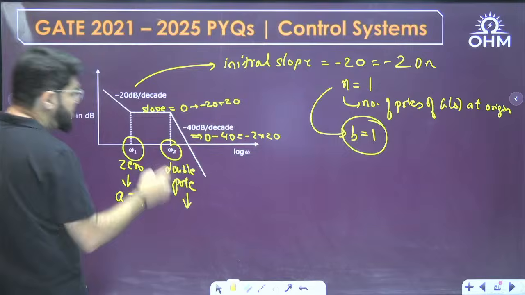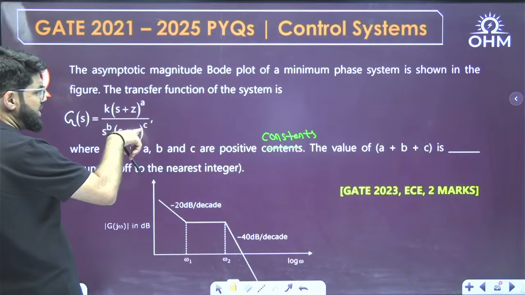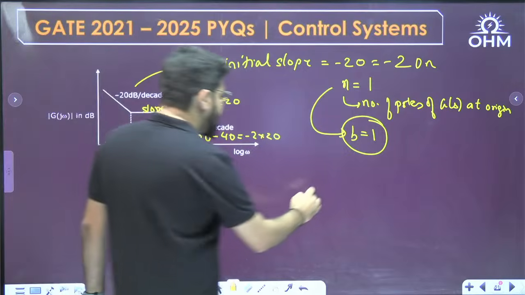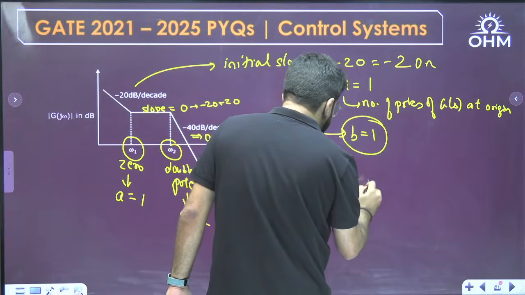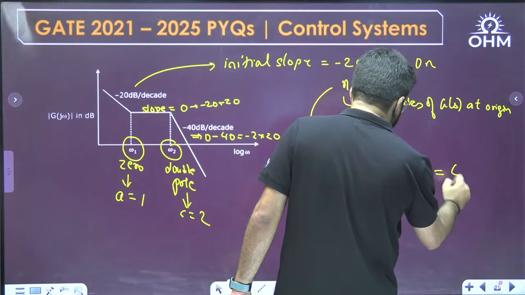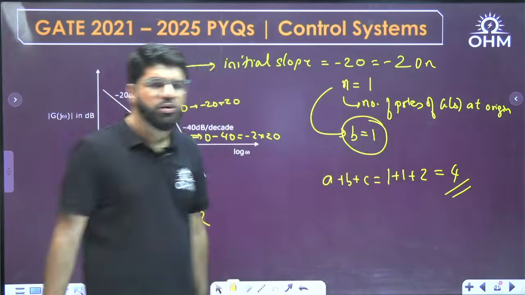And for a double pole, the power of the pole term in the denominator is c here. That means c is equal to 2. So, final answer. Simple question actually. A plus B plus C: A is 1, B is 1, C equal to 2, net answer 4. Basic analysis of Bode plot.